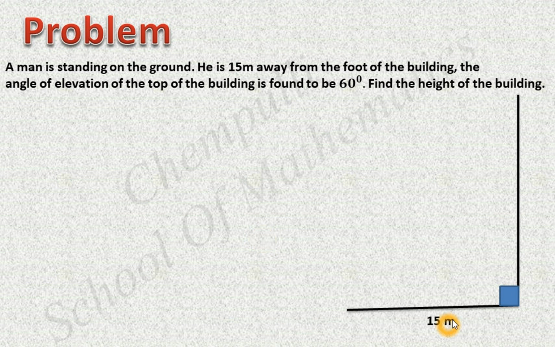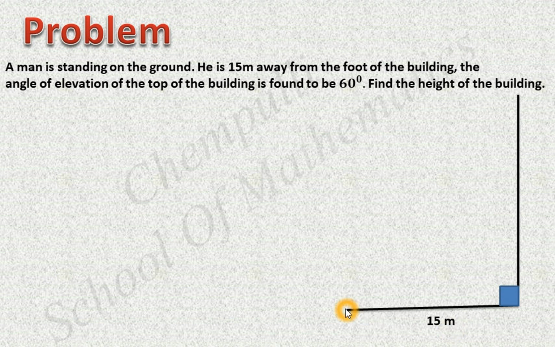The next part: in all cases the building stands vertically on the ground. You can check all buildings. All buildings stand vertically on the ground. That means this angle, in all cases, is 90 degrees. Then next, now we got this one is 15 meters.